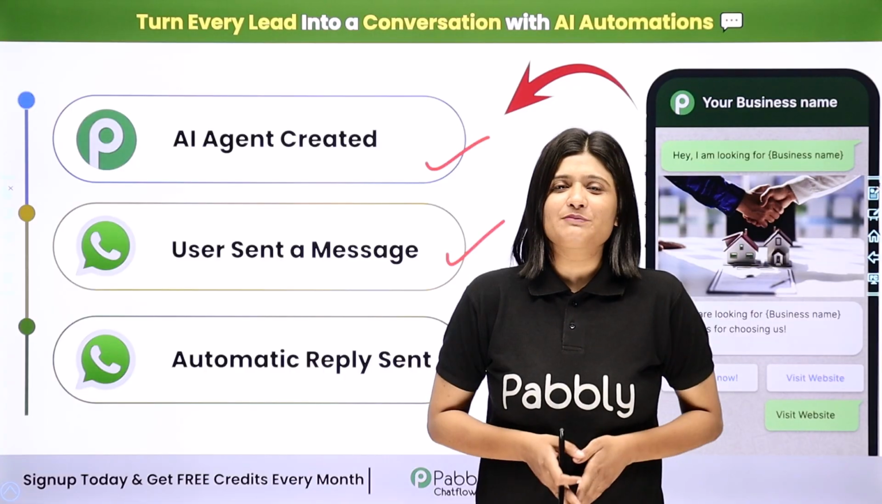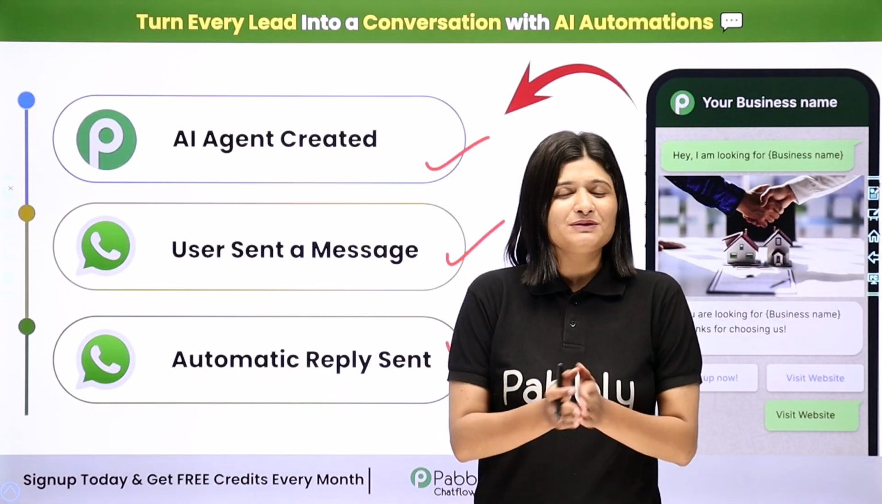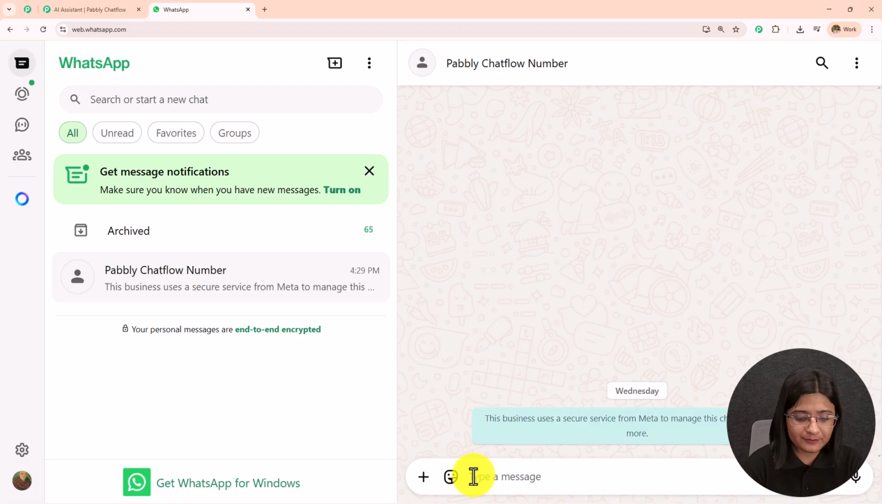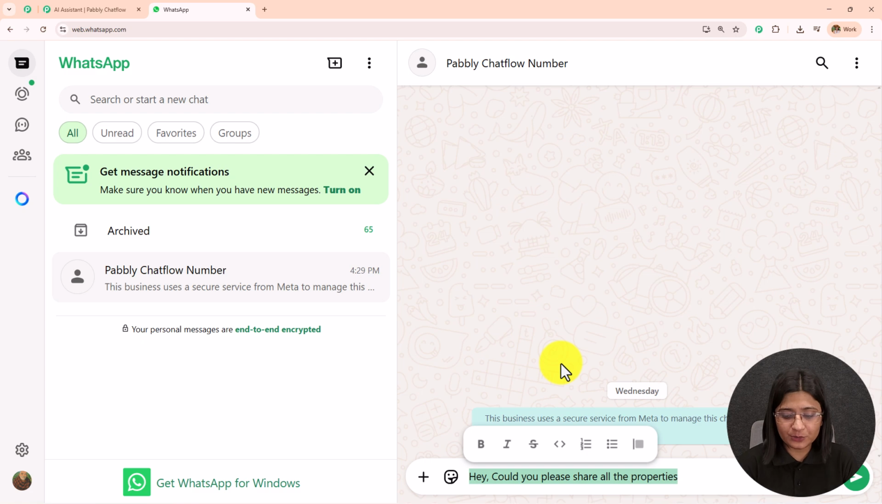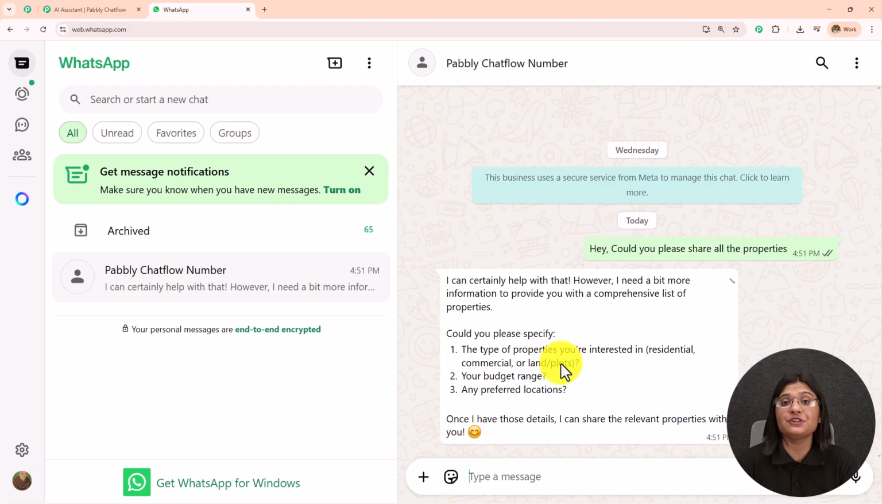Now if you want to learn the step-by-step process of how you can create this AI agent using Pabbly Chatflow, then let me take you all to my screen. So here in this video, we are going to see how we can create an AI agent using Pabbly Chatflow, and I have created this AI agent which we are going to check once whether it is working fine or not. For that, I'm going to open my WhatsApp and send a message. So this is my question: hey, could you please share all the properties? I'm going to send this message and let's wait for the reply, how my AI agent which I have created is going to reply to this question.